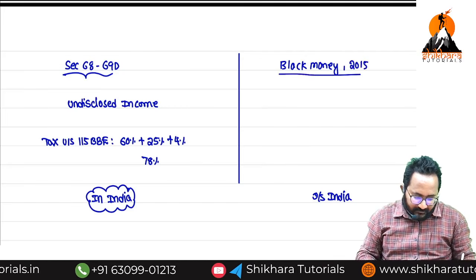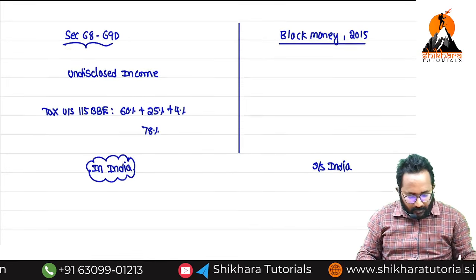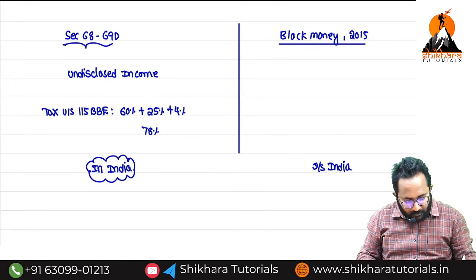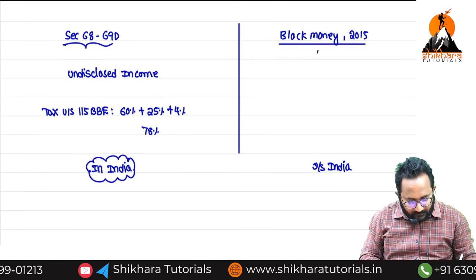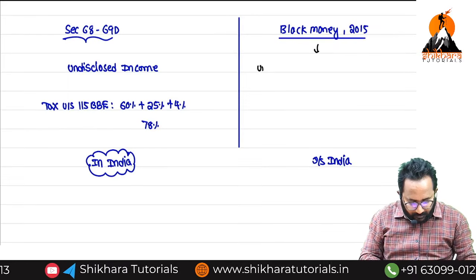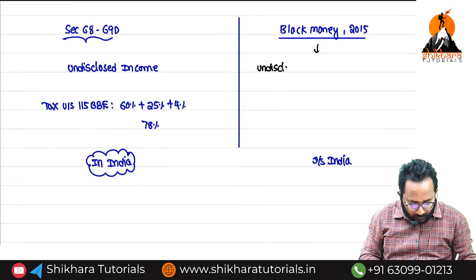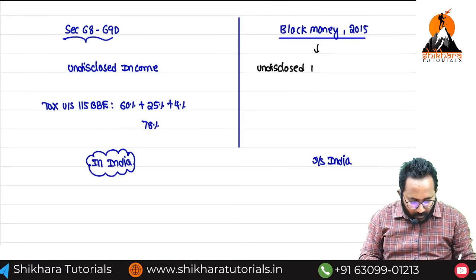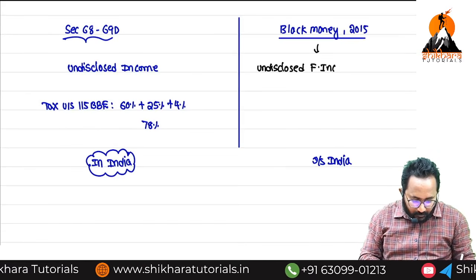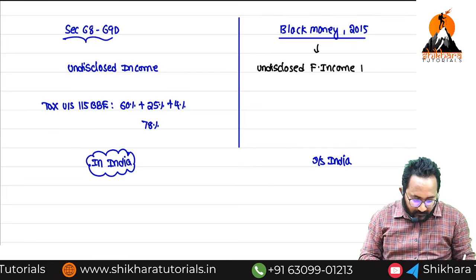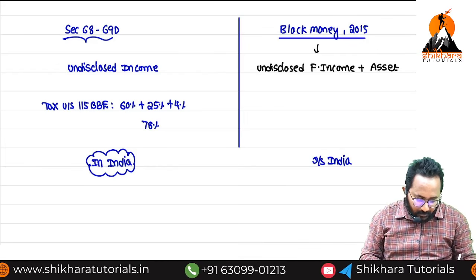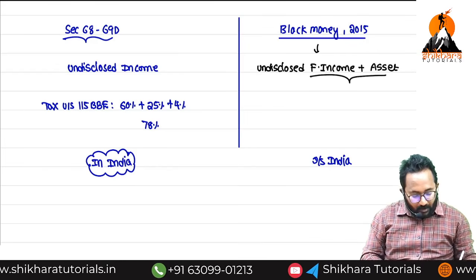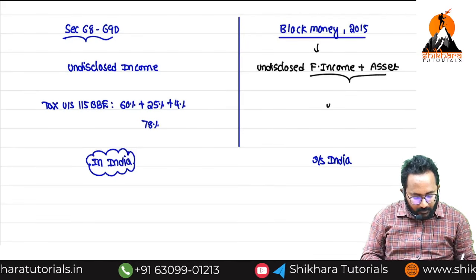Now what is the rate? On which amount are we going to levy the tax? First we will discuss that: any undisclosed foreign income plus asset. On that we are going to levy tax.